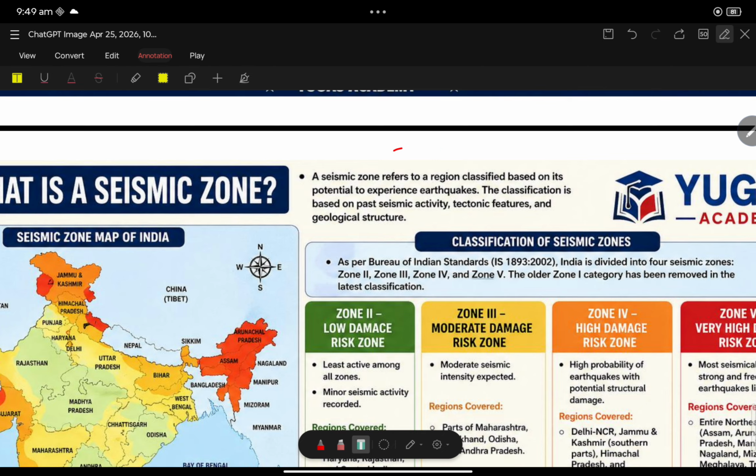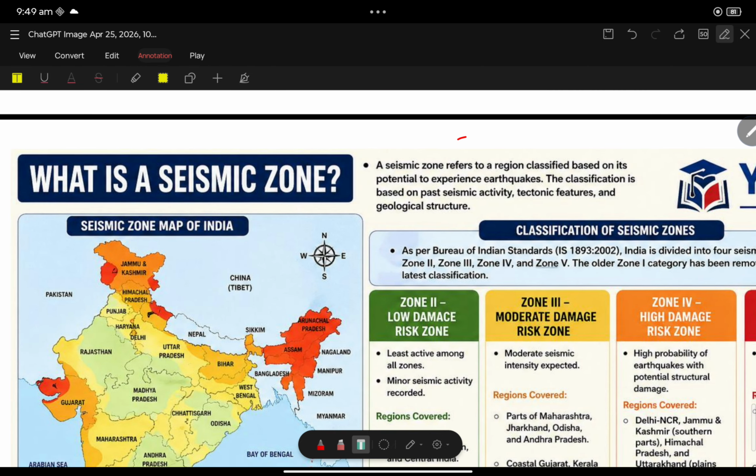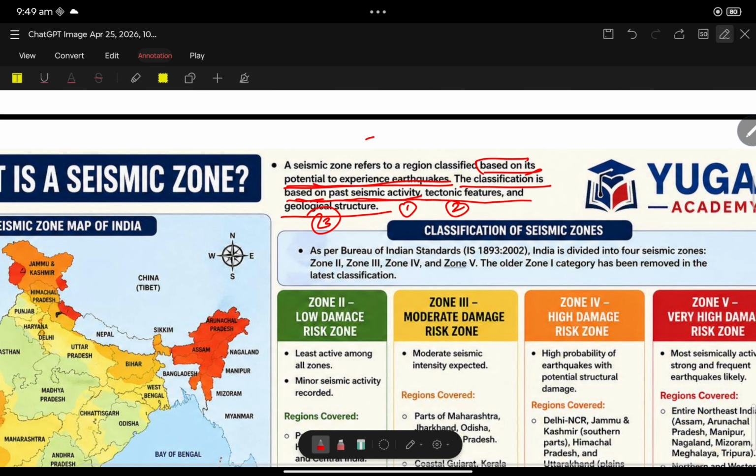What is a seismic zone? A seismic zone refers to a region classified based on its potential to experience earthquakes. The classification is based on past seismic activity, tectonic features, and geological structure. Now, who classifies the seismic zones? BIS, the Bureau of Indian Standards.